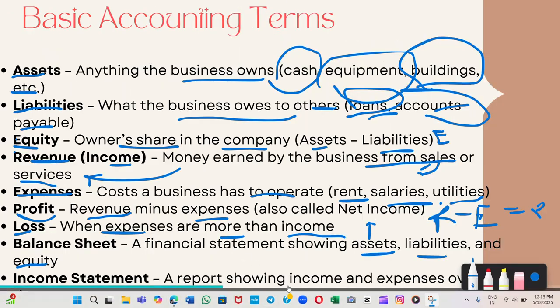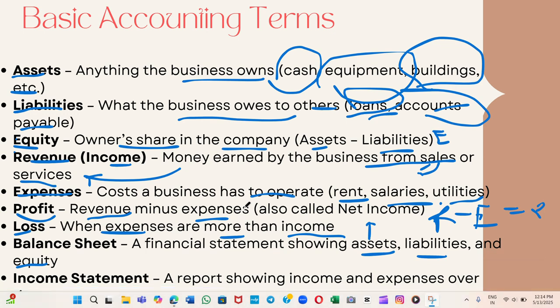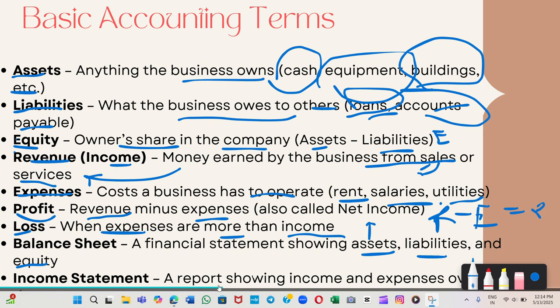Well, income statement, we understand that report is showing the income and expenses over a period of time, like maybe monthly or yearly or quarterly, whatsoever. The kind of report that shows everything over there. So that's called the income statement. Our income would be there, our expenses would be there, we are writing each and everything over there. Later on, we understand what's our net income as well. Okay, guys.